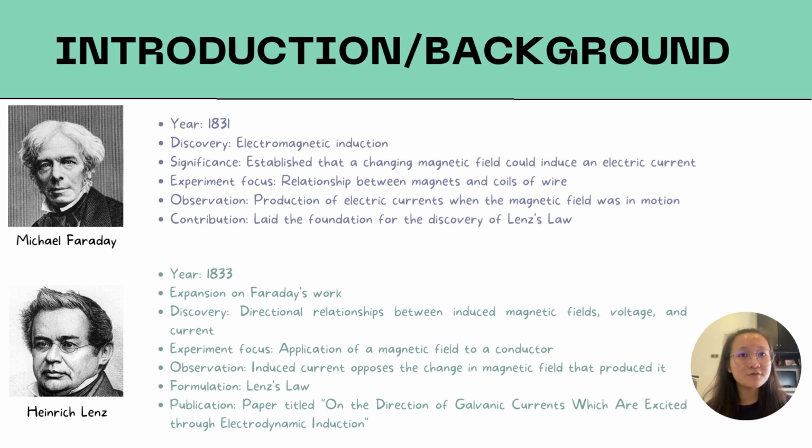Lenz published his findings in a paper titled On the Direction of Galvanic Current Excited Through Electrodynamic Induction in 1833. In short, Lenz's law is a fundamental law of electromagnetism that describes the direction of an induced current in a conductor when it is exposed to a changing magnetic field. It was formulated by Heinrich Lenz in 1833.